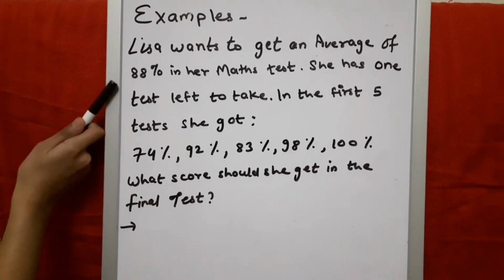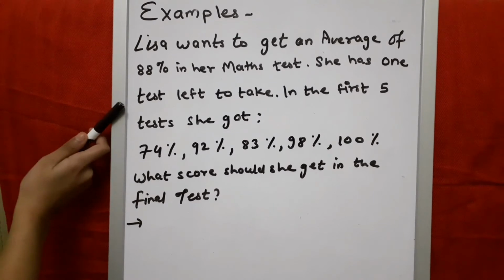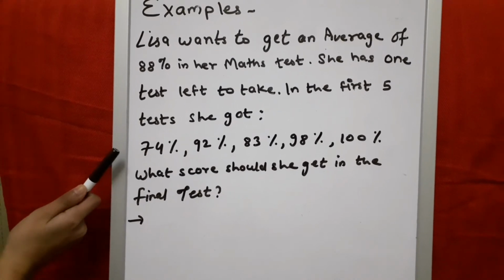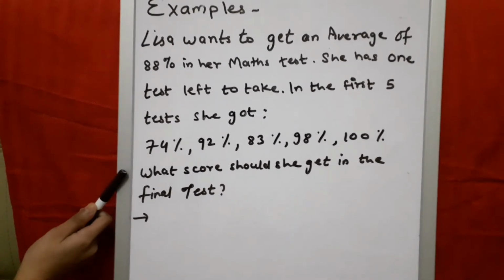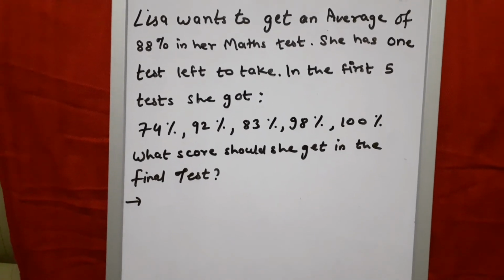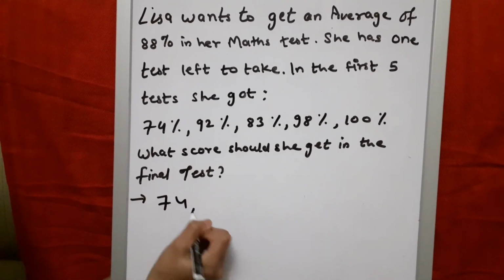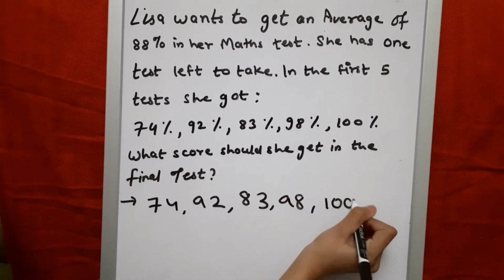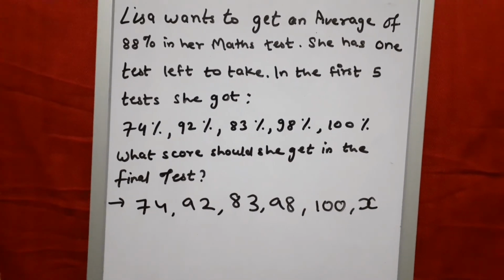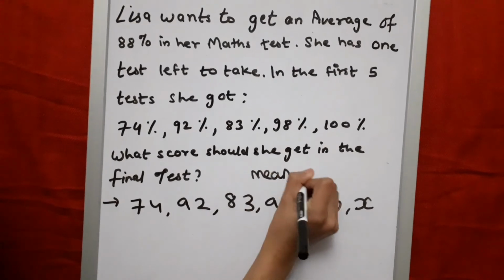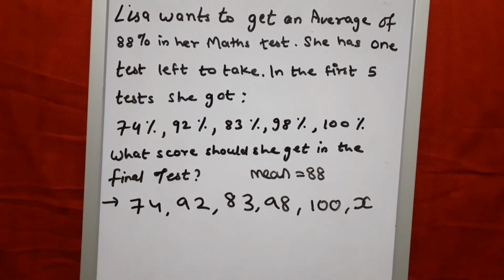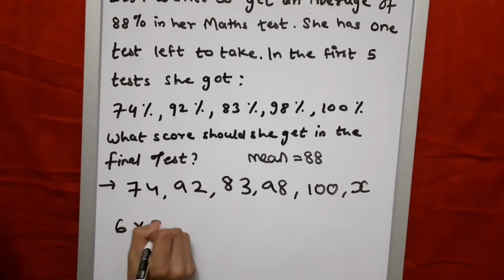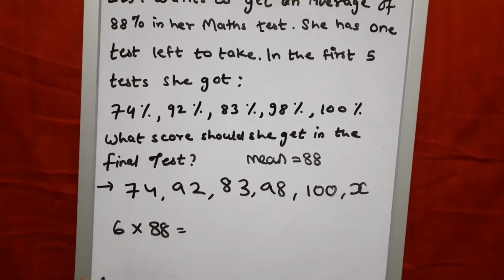Examples. Lisa wants to get an average of 88% in her maths test. She has one test left to take. In the first 5 tests, she got 74%, 92%, 83%, 98%, and 100%. What score should she get in the final test? First, we need to write the numbers down: 74, 92, 83, 98, and 100, and x. The mean is equal to 88. There are 6 numbers times 88, because that's the mean. That would be 528.